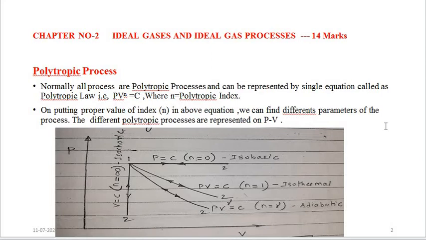So when you know the polytropic index of that particular real gas process, we can calculate the different process parameters. We can calculate the pressure, volume, temperature, then work, internal energy change, enthalpy change, entropy change. All these parameters we can calculate for that particular real gas process.